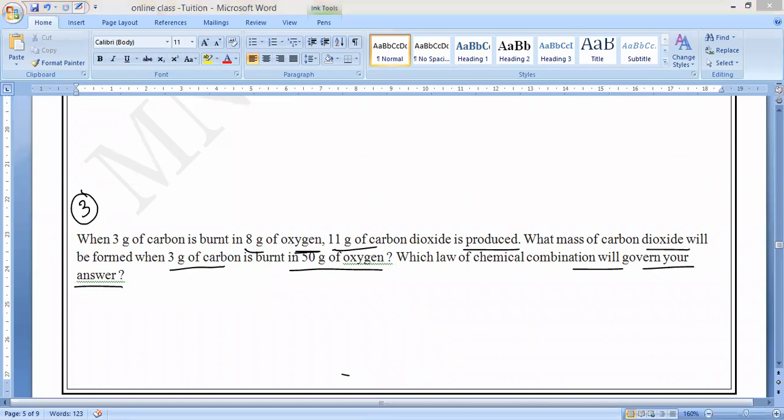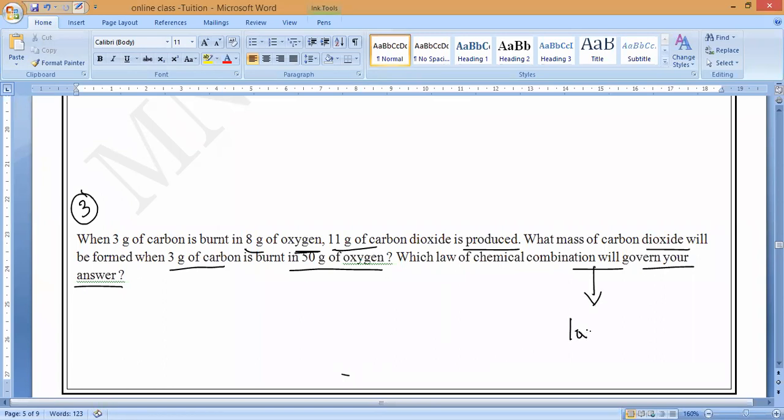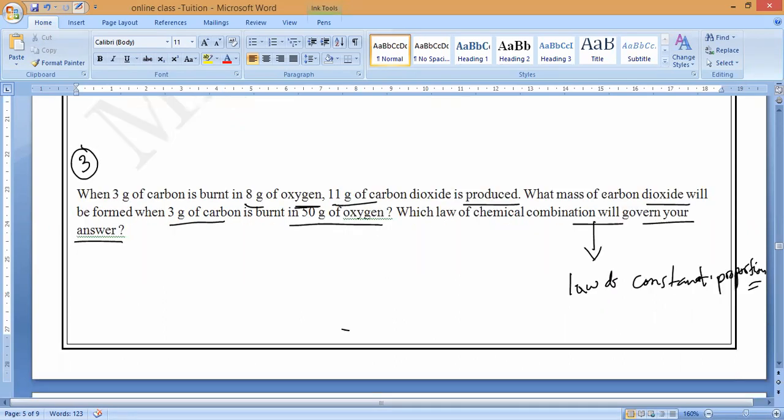So what is that, guys? Our answer is governed by what? Law of constant proportions. Yes or no? 53 grams of carbon dioxide, sir. Law of constant proportions. You are not thinking, you are not applying your brain. So what is the first thing you can observe? The law of chemical combination that governs this is only the law of constant proportion.